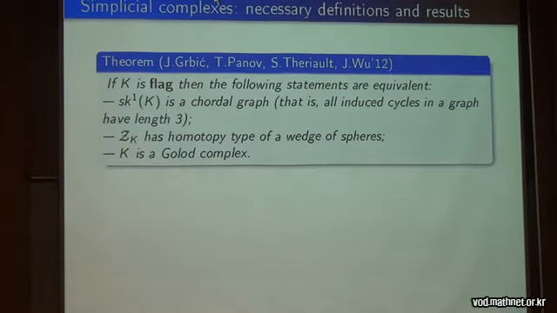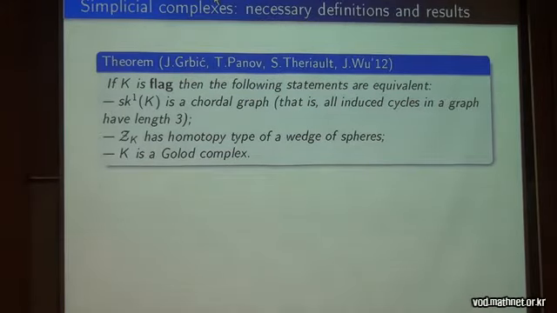So the motivation for me was the following 2 results of Elena Grbić, Taras Panov, Stephen Theriault, and Jie Wu. First of all, the Golod complex case. If K is flag, then being Golod is equivalent to, and combinatorially characterized by, its first skeleton, so its graph, being chordal.